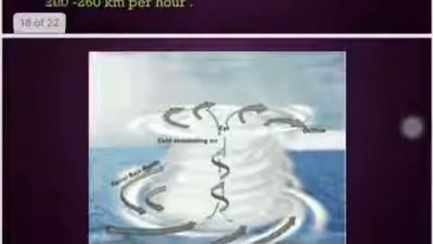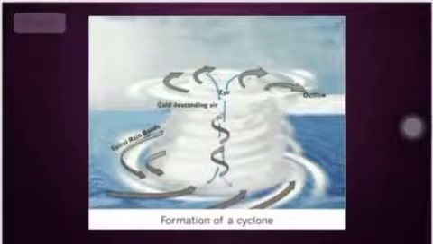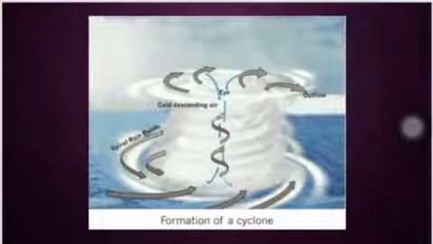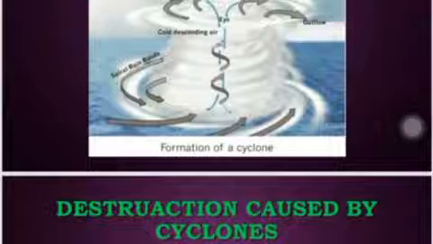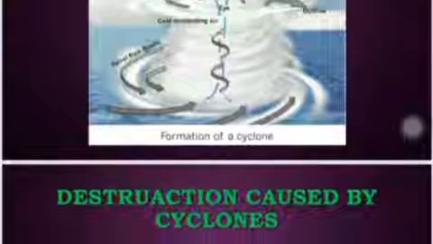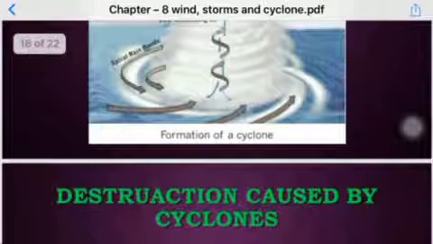Now this is the diagram that shows the formation of a cyclone, how the cyclone is formed. According to it, it is easy to understand. Now the next topic is the destruction caused by cyclones, that we will continue in the next class.